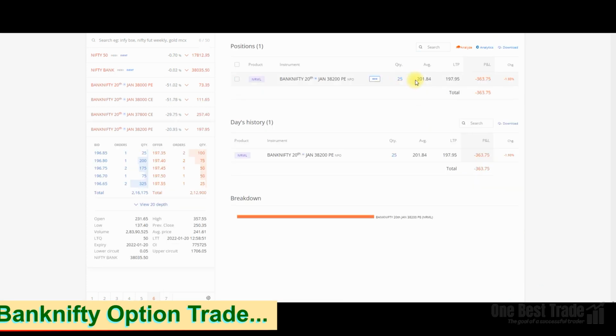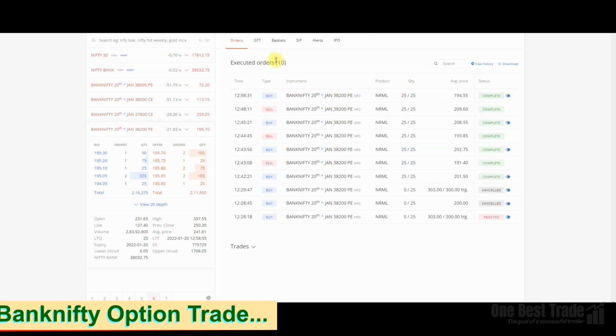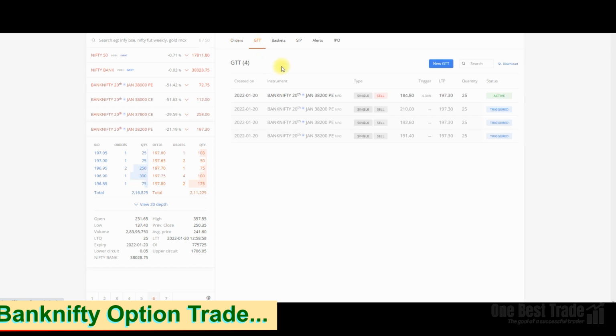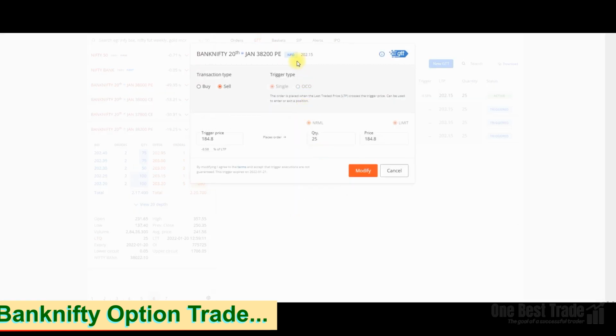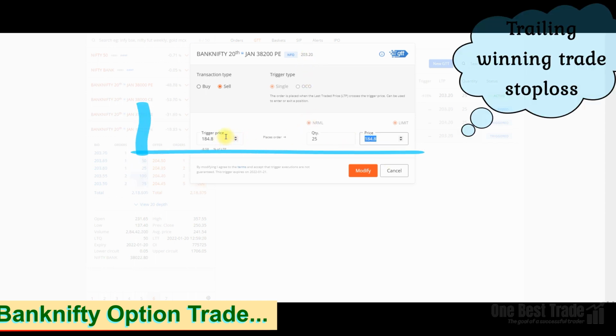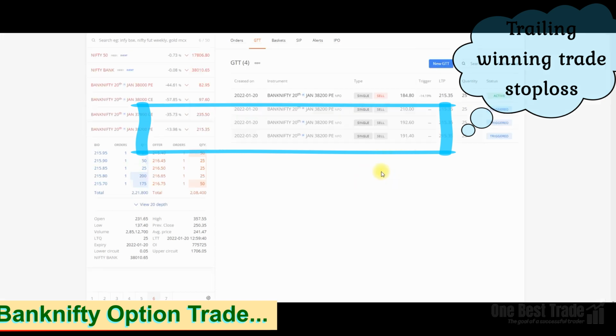Yes, your order is placed, and to modify the order, just go to the GTT order, and if you want to modify, just go and edit it. Since the trade is going in our direction, we can modify also. So trigger price 195, and just give a buffer here of at least 2%. It is approximately around 5 rupees. You keep a buffer, 190, and then modify it.